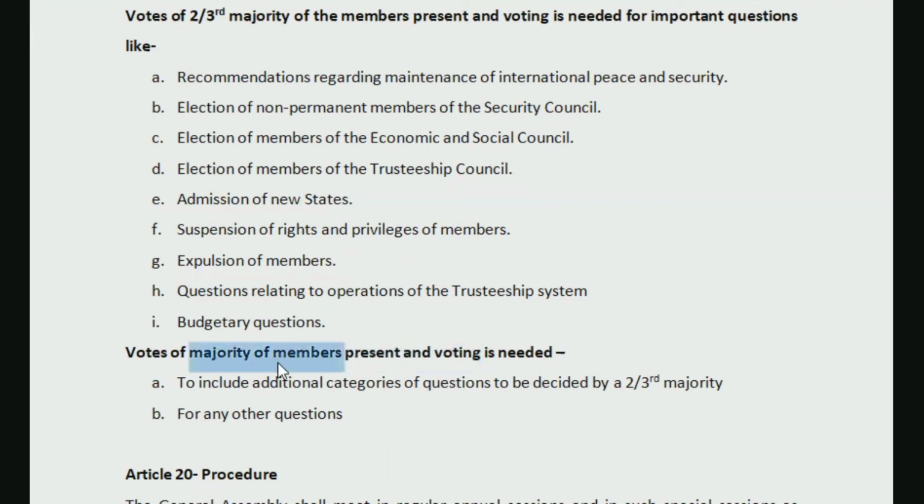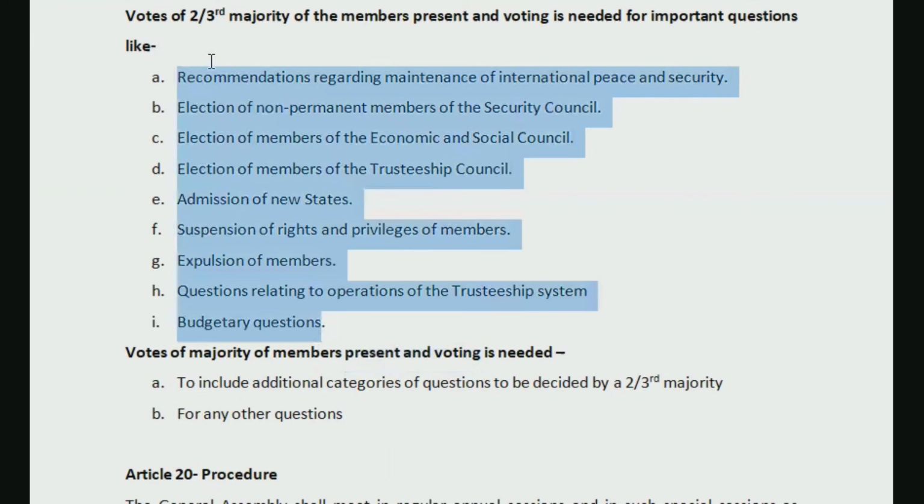Regarding what we need this majority: to include additional categories of questions to be decided by two-thirds majority. We already have all these different categories for which we would need two-thirds majority vote. But if there are any other grounds, any other questions or areas to be inserted here, regarding that we would need a majority of members present and voting.